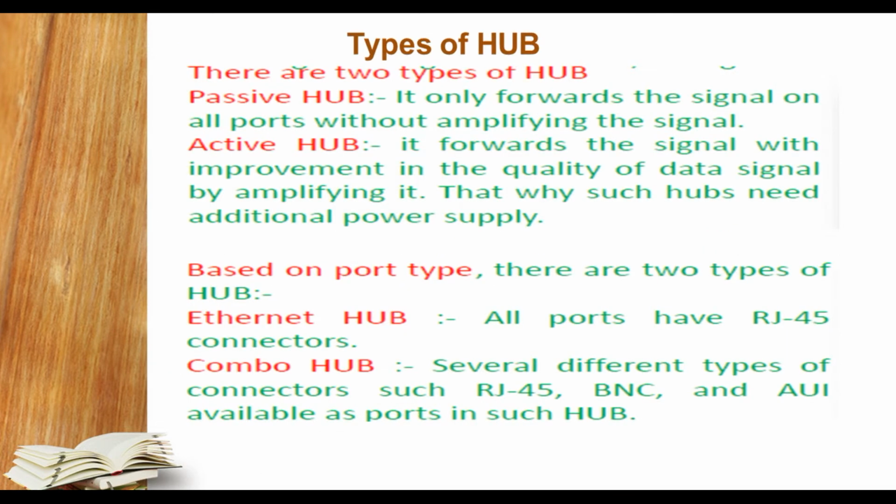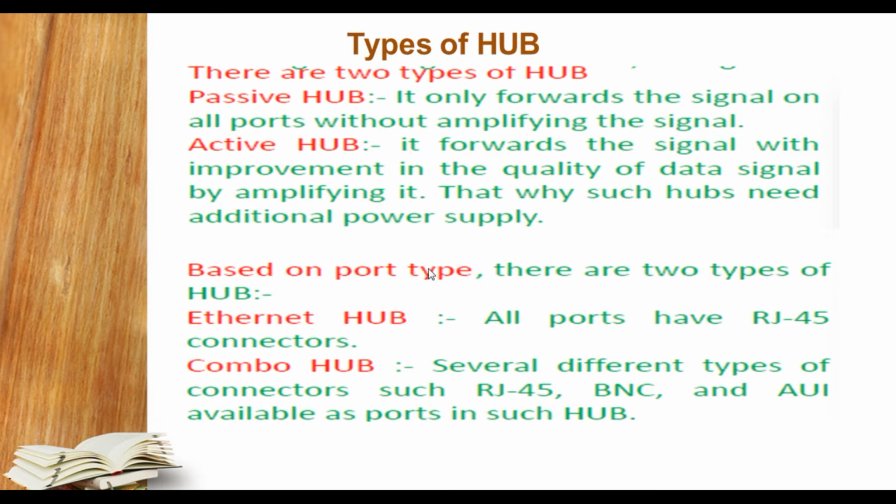Now, types of hub. There are two types of hub. First one is passive hub and second one is active hub. Passive hubs are those hubs which simply forward the signal to all other ports without amplifying the signal, that means without purifying the signal or improving the quality of the signal. Whereas active hubs forward the signal with improved quality of the data signal by amplifying it. That's why such hubs need additional power supply, student. So one disadvantage of active hubs is that they need additional power to supply the signals.